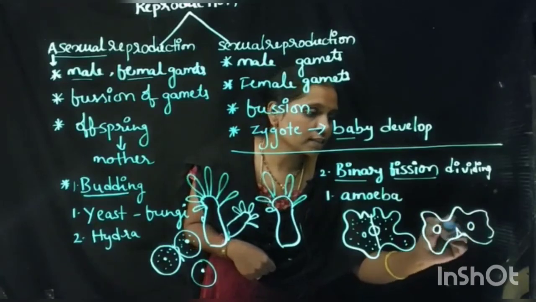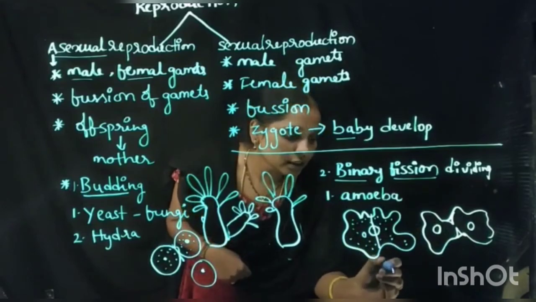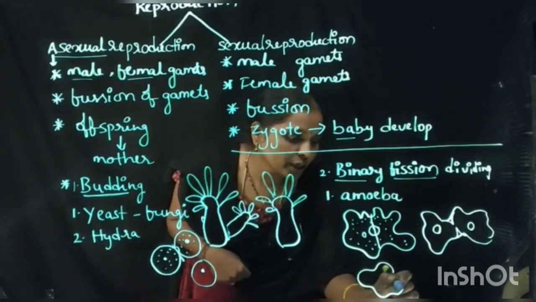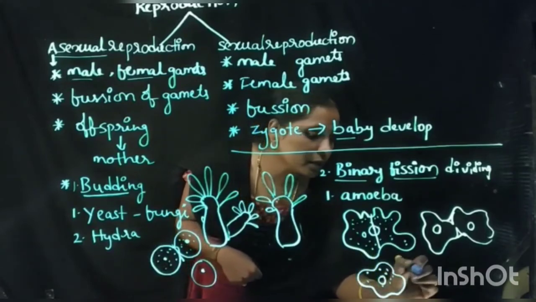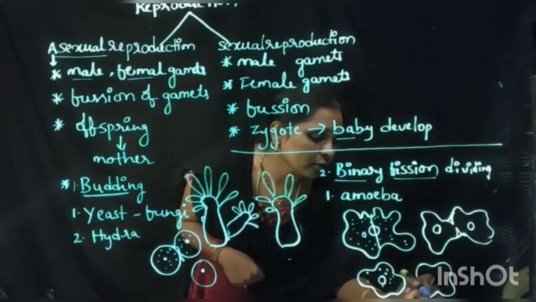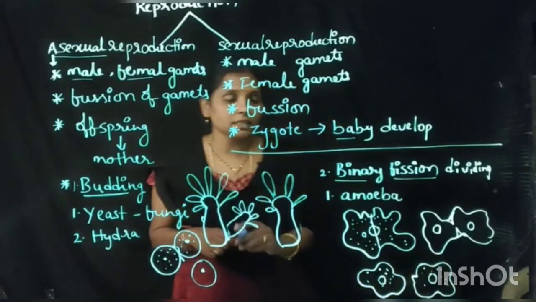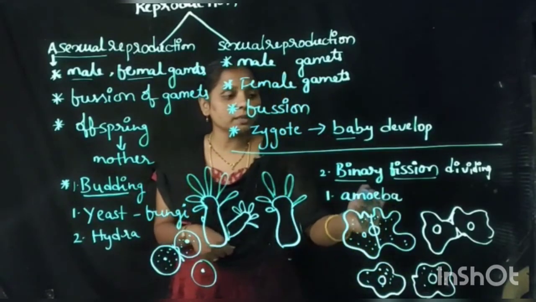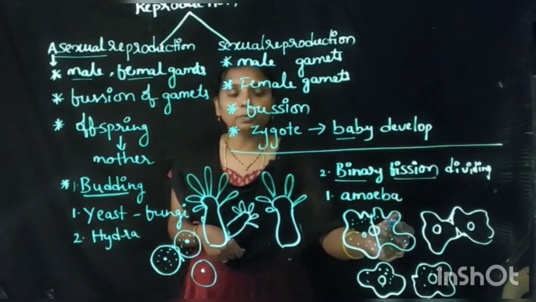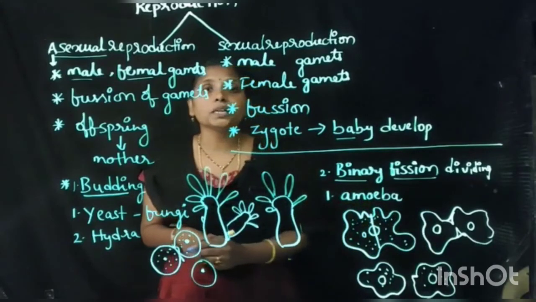Slowly this node-like structure extends inwards, and afterwards we find two individual amoebas. So from the mother's body we get two amoebas. The mother body divided into two parts. Especially the division takes place in the nucleus region.